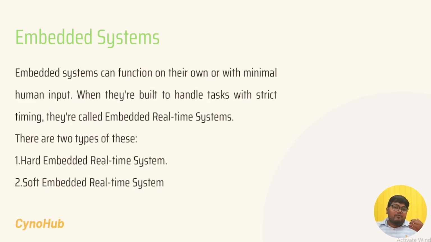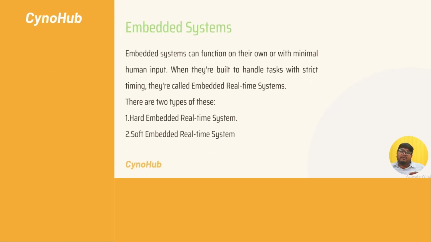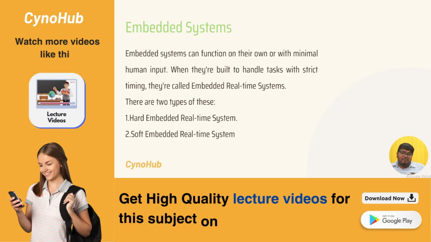Okay, but a soft real-time embedded system means it is not a big problem with time, but a hard real-time system means it is a big problem with time. If you do not open the airbags within a particular time, the person will go into the death state. In a soft real-time system, if you do not play the audio at the proper time, or the video does not come in the proper direction, or capturing the video takes time, it is not a big problem here. But hard real time is a big problem if you are not working within a particular time constraint.